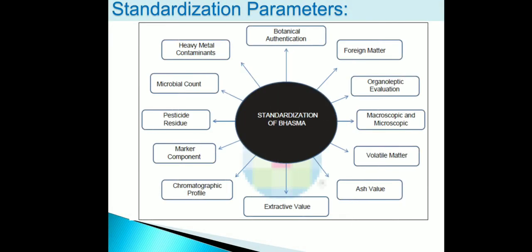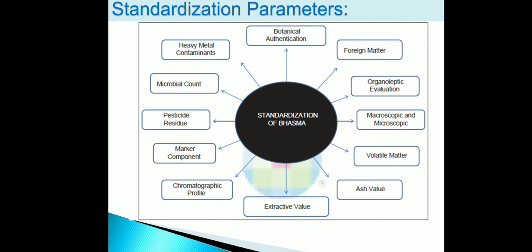Now, standardization parameter. In standardization parameter, first we will go for the primary standardization parameter. Standardization is used for checking the quality and purity of the drug. First we have to go for the botanical authentication, foreign matter, organoleptic evaluation, morphology, microscopy, ash value, extractive value. The major standardization parameters of Bhasma are heavy metal analysis and microbial contamination or microbial count.